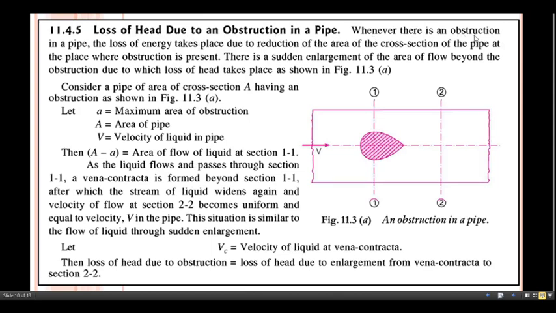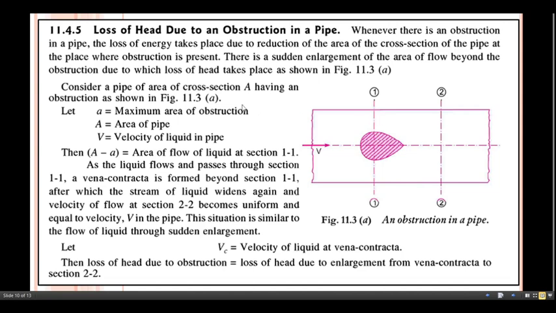Whenever there is an obstruction in a pipe, the loss of energy takes place due to reduction of area of the cross section of pipe at the place where obstruction is present. There is sudden enlargement of area of flow beyond the obstruction, due to which loss of head takes place, as shown in this figure.